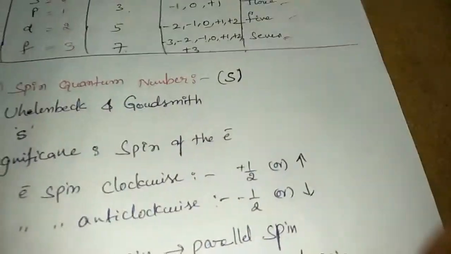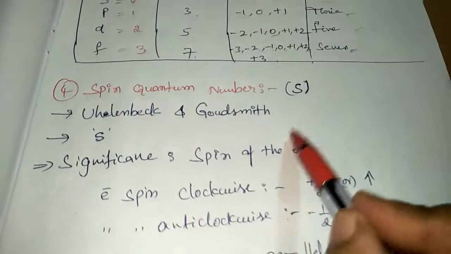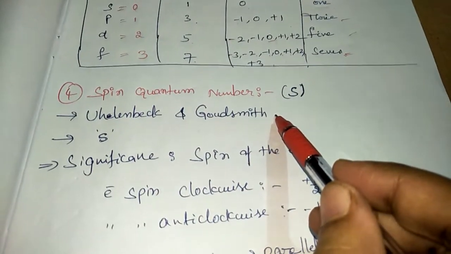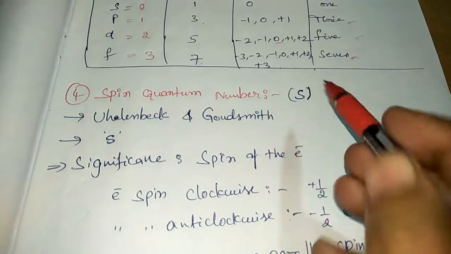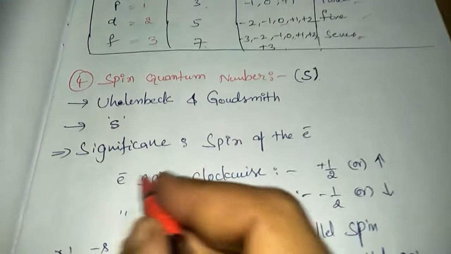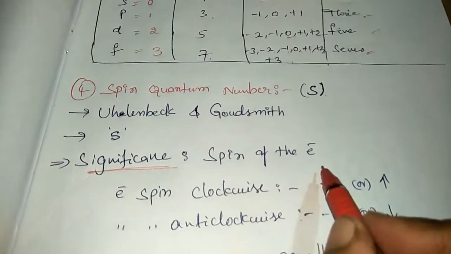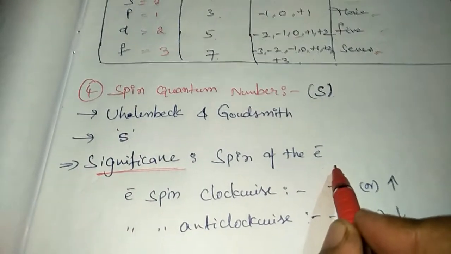Next is the spin quantum number. The spin quantum number was proposed by Uhlenbeck and Goudsmit. These both scientists proposed the spin quantum number. It is indicated by the capital letter S. So what does it tell? That is the significance. It tells about the spin of the electron. You know very well,